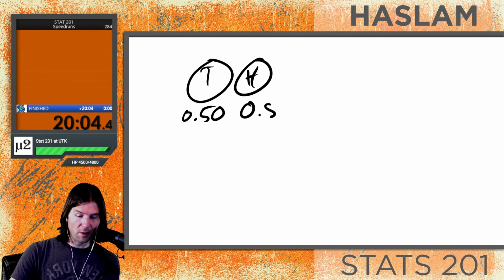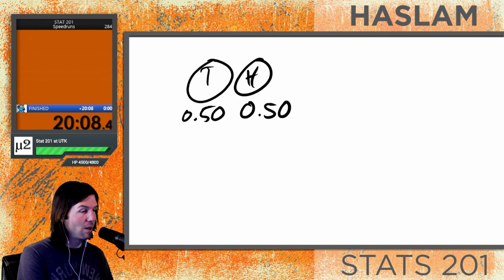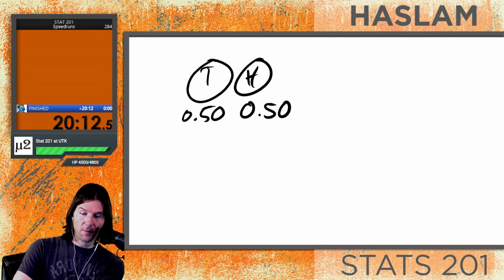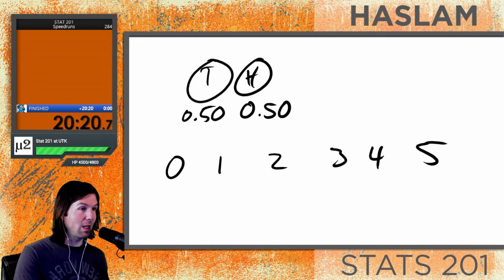So what is the probability of getting at least one heads when we flip a coin 5 times? Would you agree with me? There are the instances that we get 0 heads, 1 heads, 2 heads, 3 heads, 4 heads, or 5 heads. That's how many heads we could get. We could get 0, 1, 2, 3, 4, or 5 when we flip a coin.